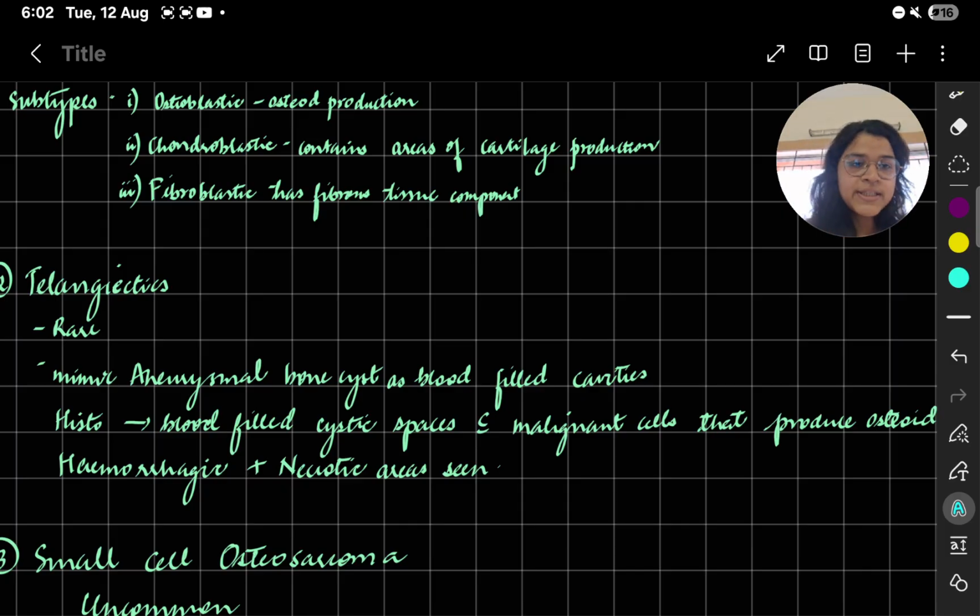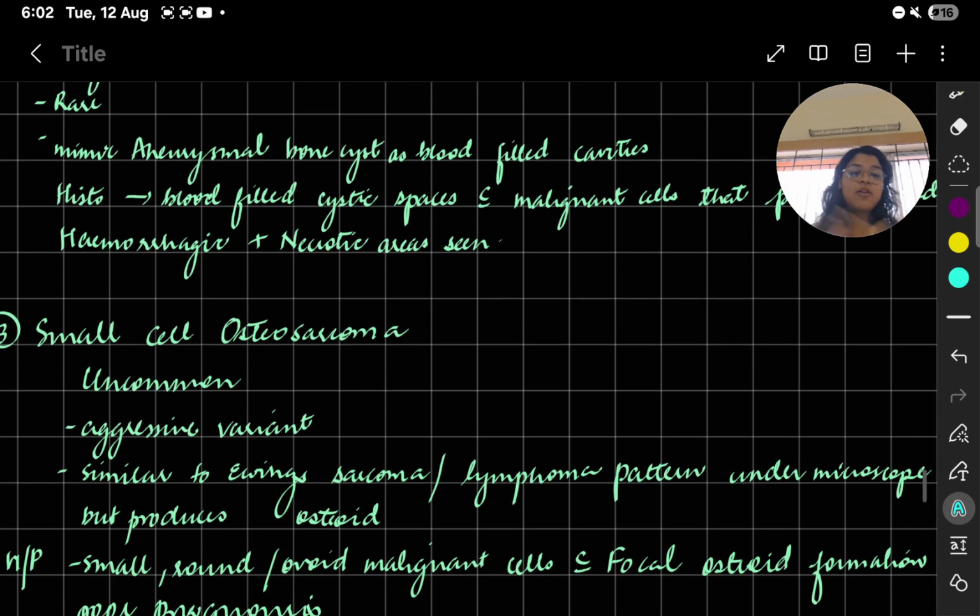The histo, if you go to see the histo, obviously blood-filled cystic places with malignant cells that produce osteoid. So there is osteoid plus there are these blood-filled places. It could be hemorrhagic. So since there is blood, it's hemorrhagic, and there could be necrotic areas. If there is blood which is spilling out like this, the macrophages will come, try to remove all the debris, and will cause necrotic area. Right? Simple. So this is telangiectic osteosarcoma.